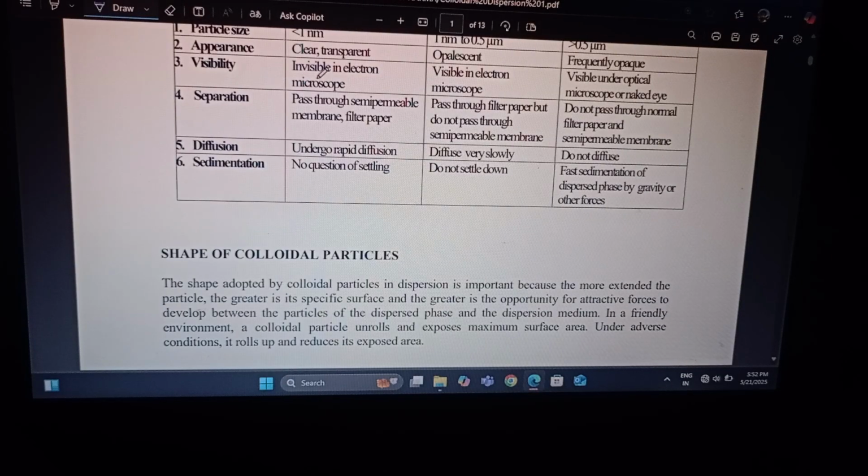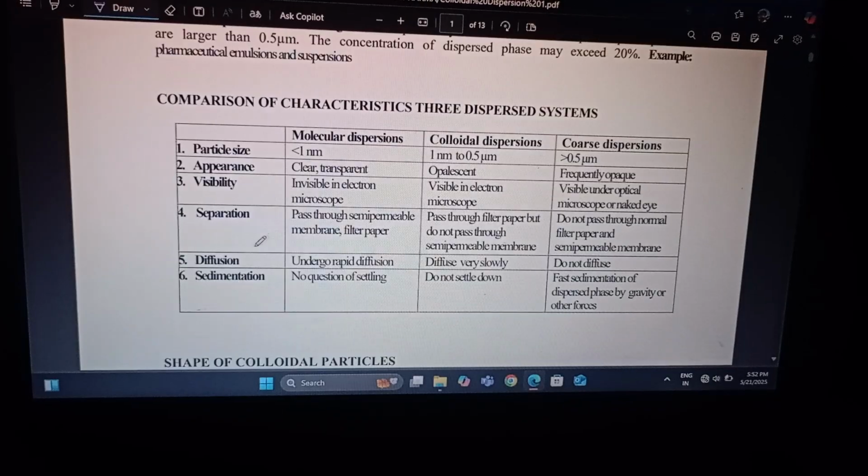Visibility: molecular dispersion is invisible in an electron microscope, colloidal dispersion is visible in an electron microscope, and coarse dispersion is visible in an optical microscope. Diffusion: molecular dispersion undergoes rapid diffusion, colloidal dispersion diffuses very slowly, and coarse dispersion does not diffuse. Sedimentation: molecular dispersion does not settle, colloidal dispersion does not settle down, and coarse dispersion settles by gravity or other forces. This chart is very important throughout the lesson.